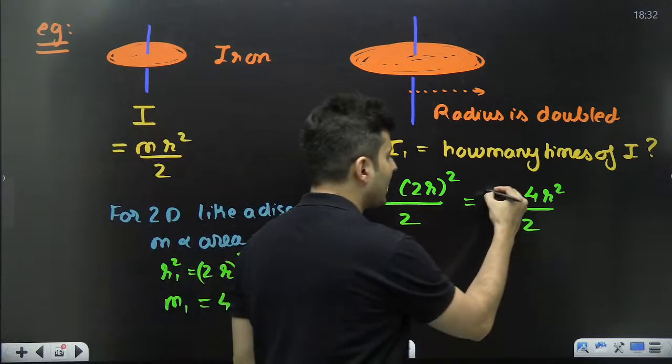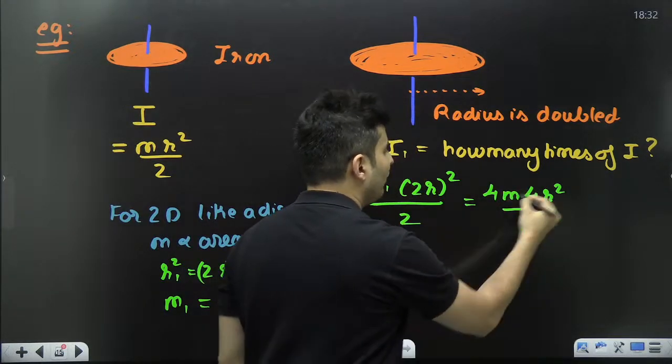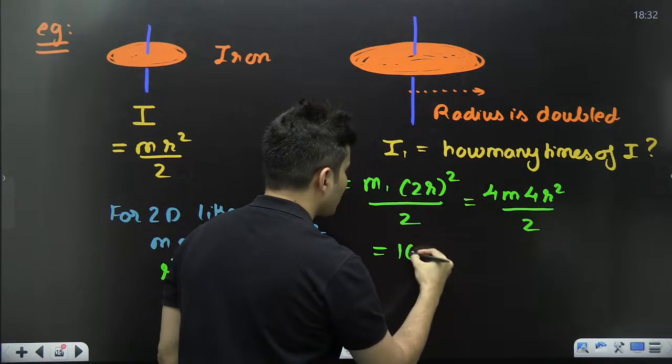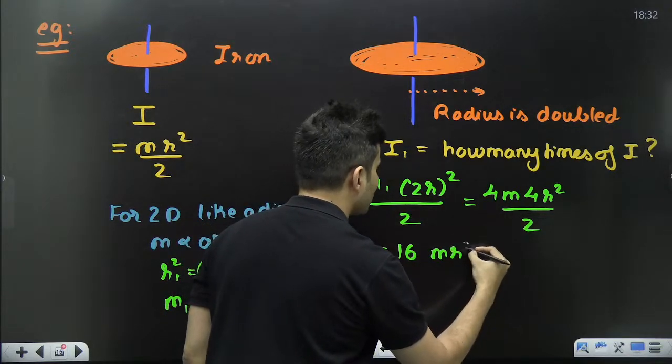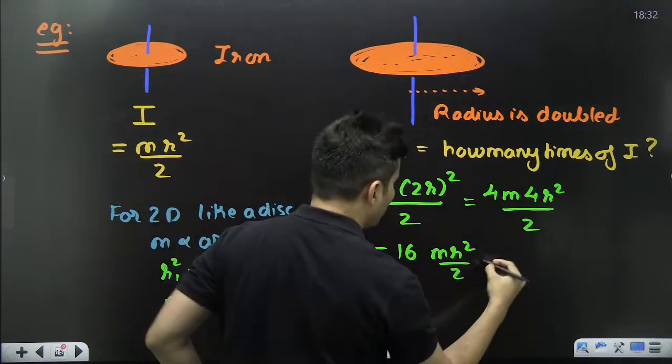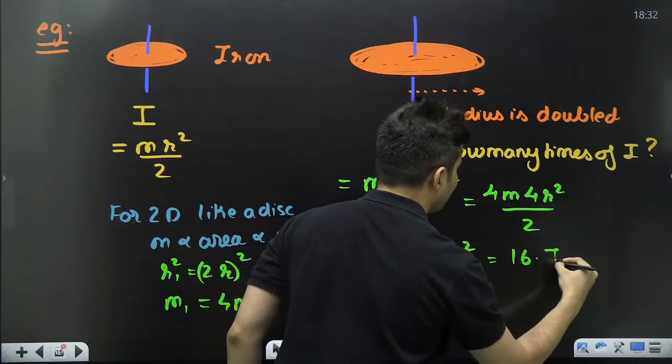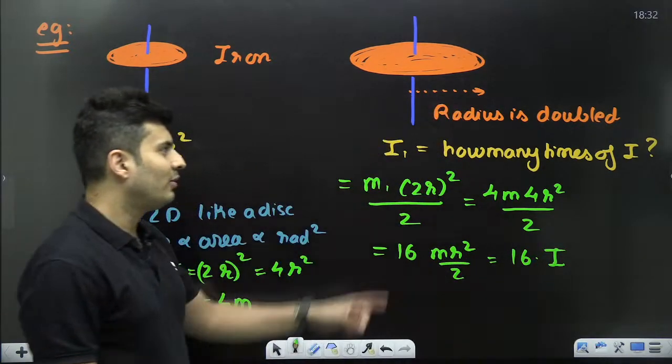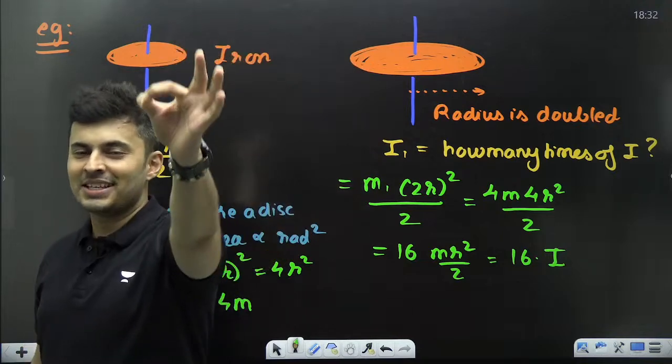So m1 technically is 4m, guys. So 4 4s are 16. So 16 mr square by 2. Mr square by 2 is just I. So 16 times I. Answer is 16. If you wrote 16, very good.